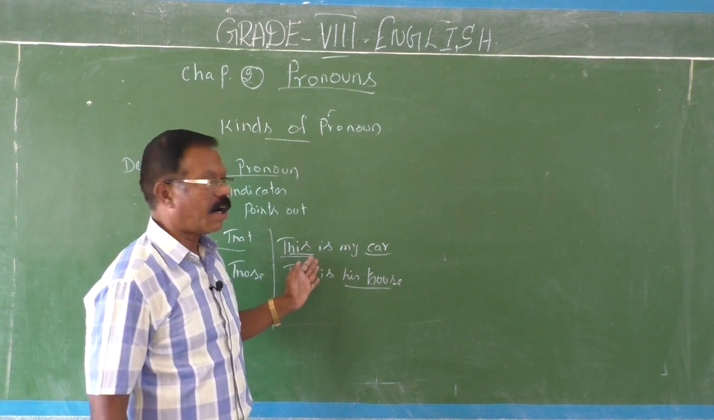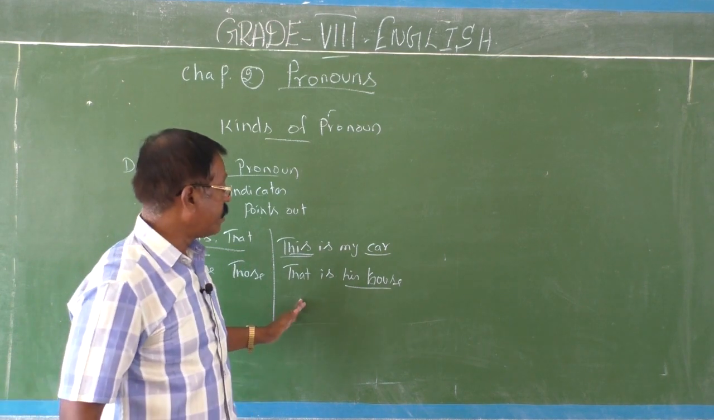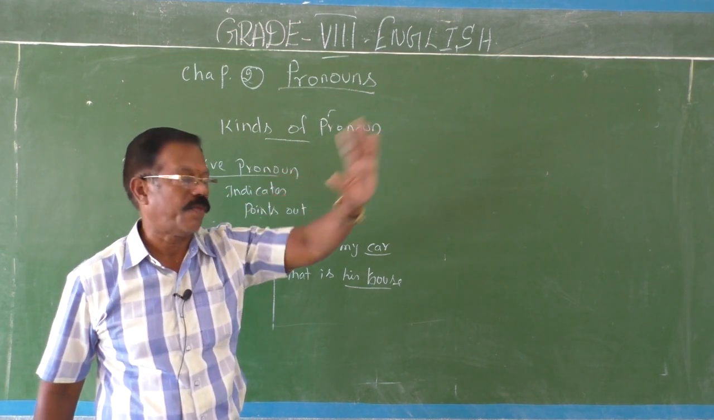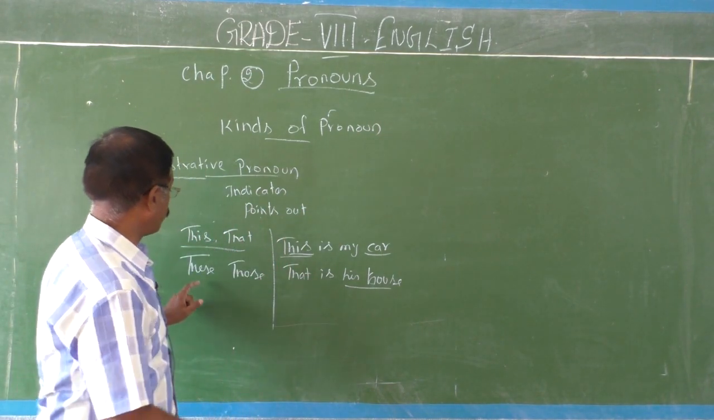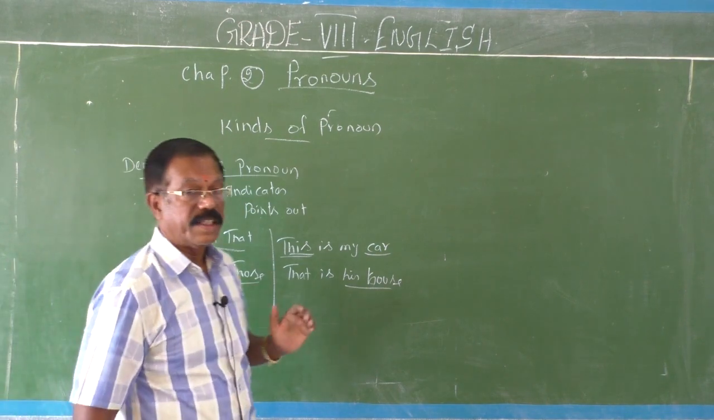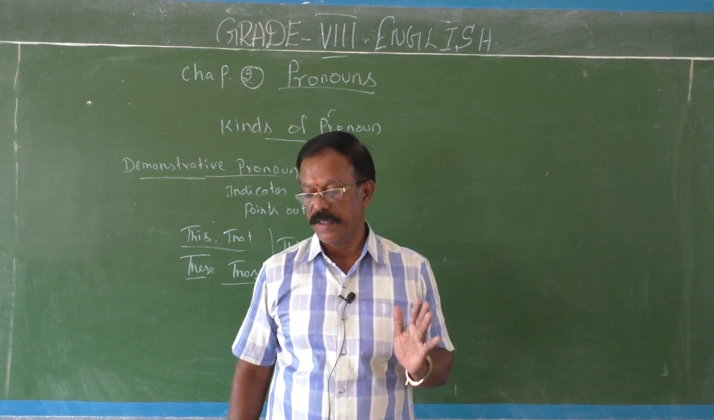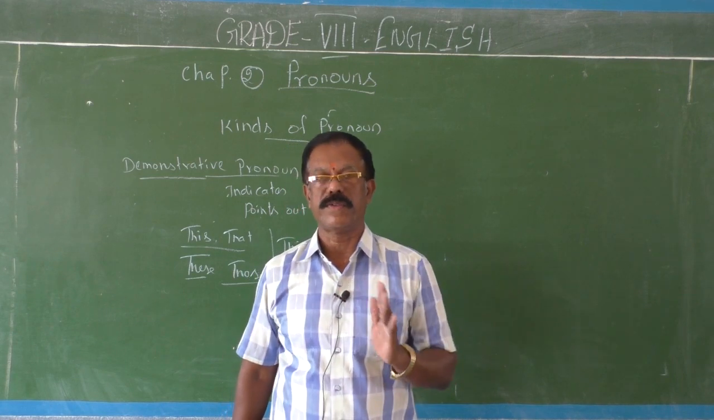This is my car means the car is nearer to you. That is his house, so you are far away from his house. You should know that difference also. Children, next, these and those. They are always used with plural nouns.